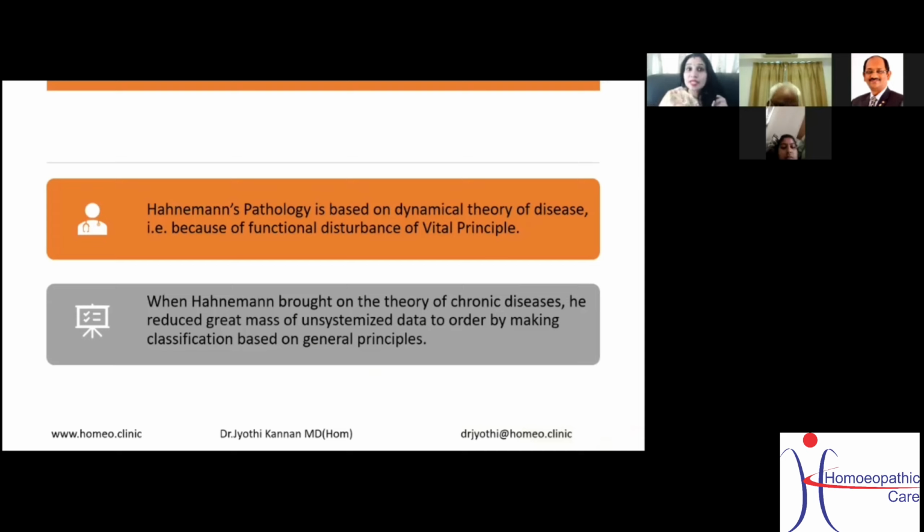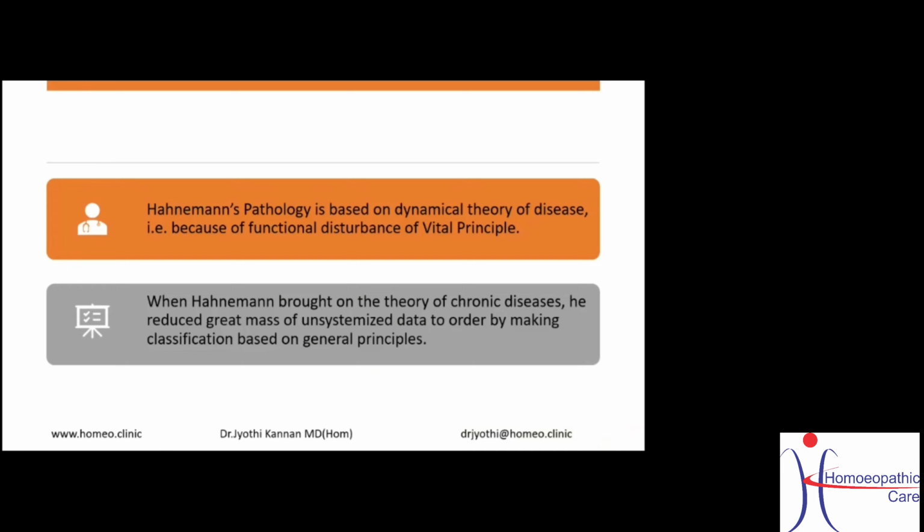Then Hahnemann's pathology, if you see, is based on the dynamical theory of diseases. He explains how we get disease. We get disease because of the functional disturbance of our vital principle. This is what you have read in the first few aphorisms of the Organon of Medicine, and this is what has been conceived.